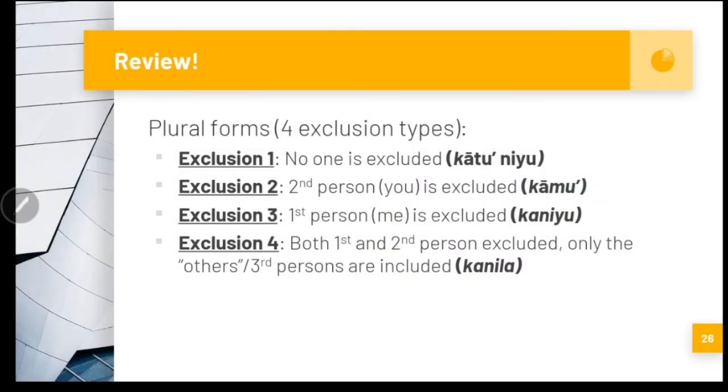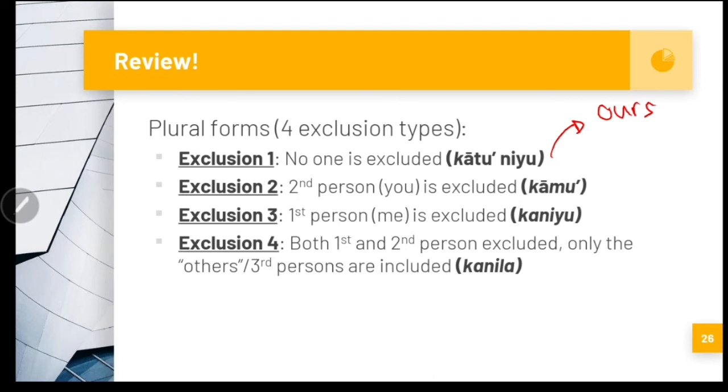So just like the nominative pronouns, we also have 4 exclusion types for the plural forms of genitive pronouns. First, the first exclusion. Remember, in the first exclusion, no one is excluded. Therefore, everyone is included here. But it means possession. So we have kātu niyu. It means ours. Every one of us, ours.